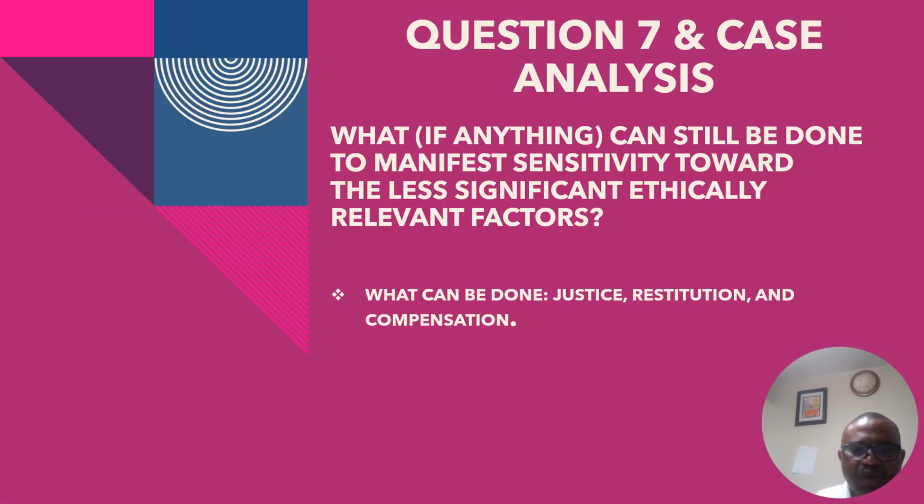Question 7. What, if anything, can still be done to manifest sensitivity toward the less significant ethically relevant factors? The question above requires critical thinking to provide generally acceptable answers. The physician has an ethical obligation to benefit patients, avoid or minimize harm, and respect the values and preferences of patients.